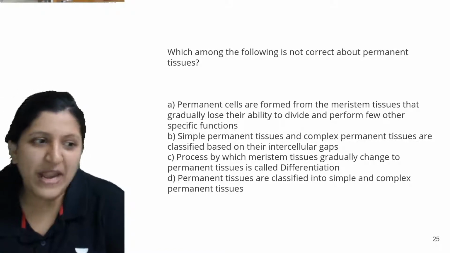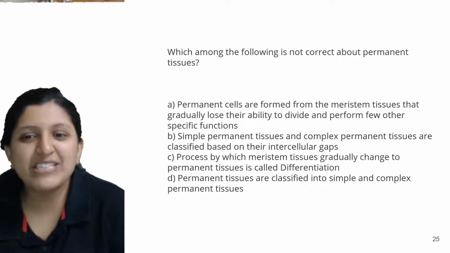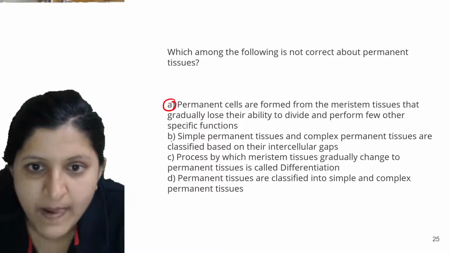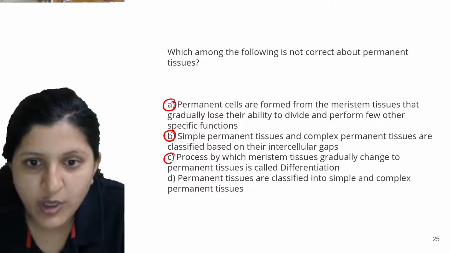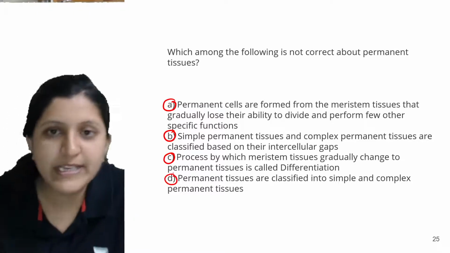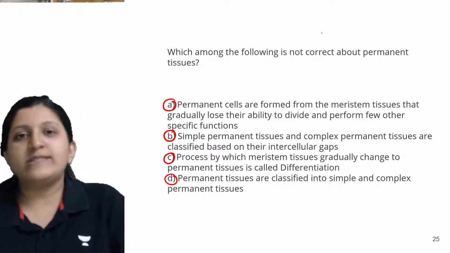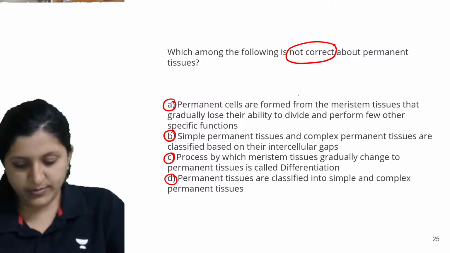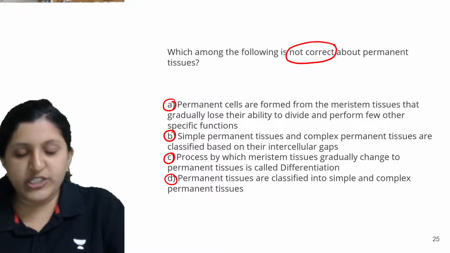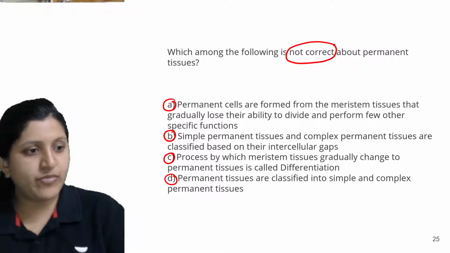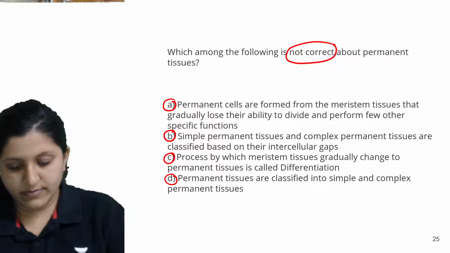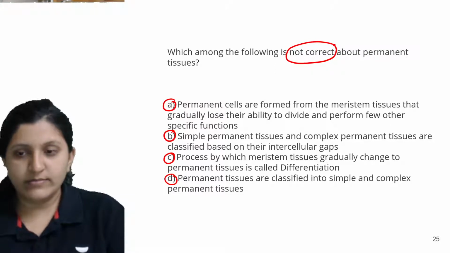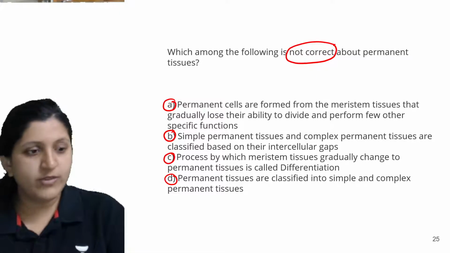And that we call differentiation. Then permanent tissues are classified into simple and complex permanent tissue. So these are the options given. Out of these options, which is the wrong one, because it is always asked here about the incorrect one or not correct one. So you can read through the questions and inform me. No idea?